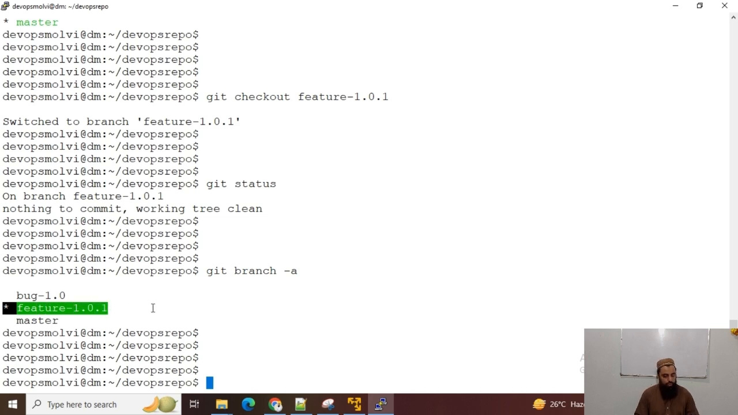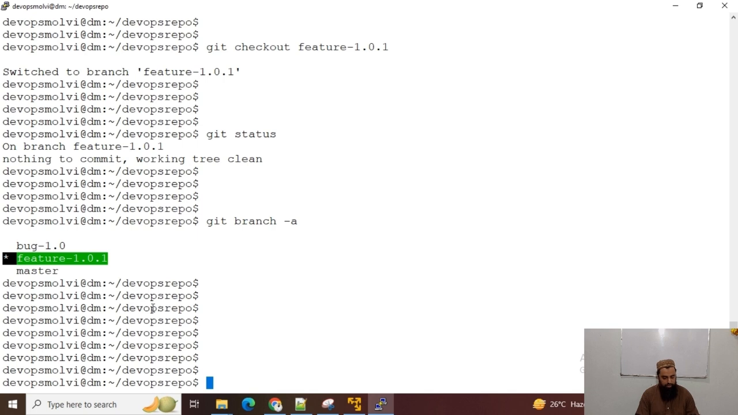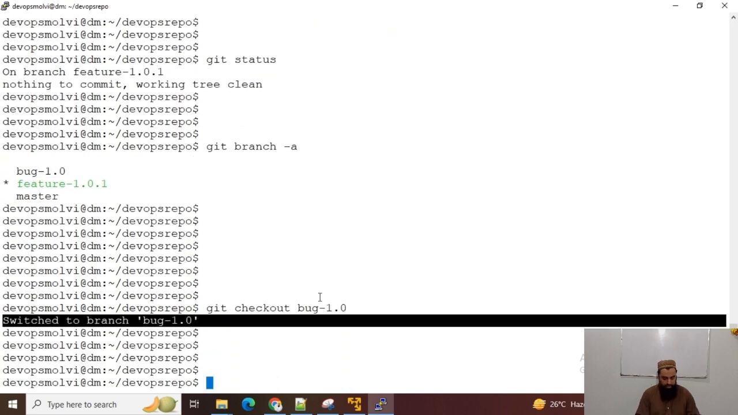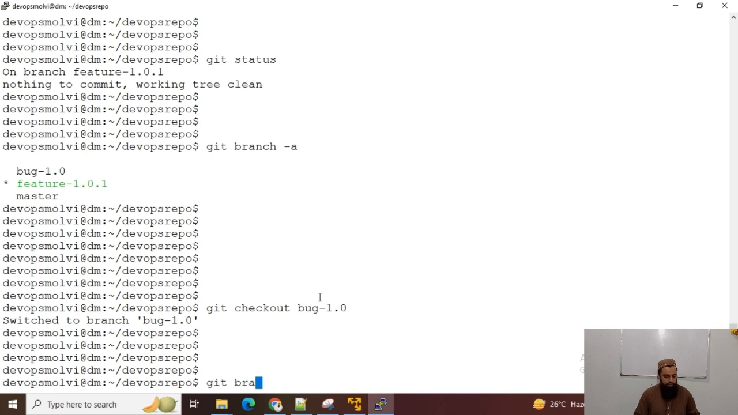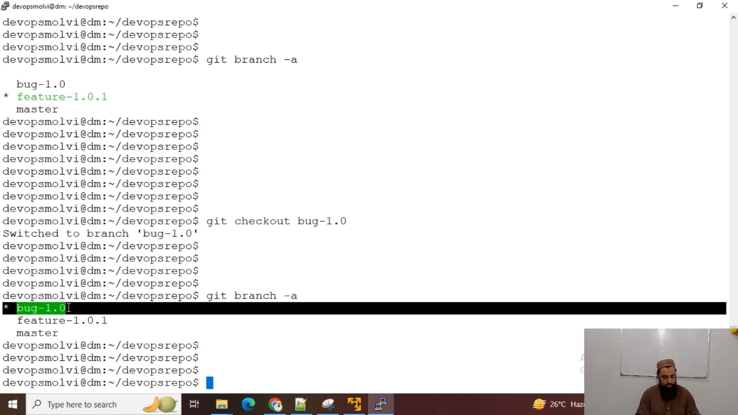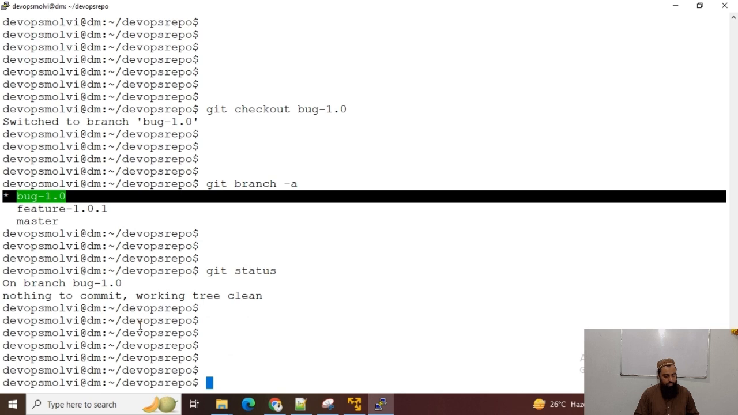For instance, if I want to switch to bug branch, then I can use git checkout command, git checkout and the branch name. And now I have switched to branch bug 1.0, and now I can see git branch -a, and this pointer has been changed, and it is now pointing to bug branch. And similarly I can see git status saying that I am on branch bug 1.0.